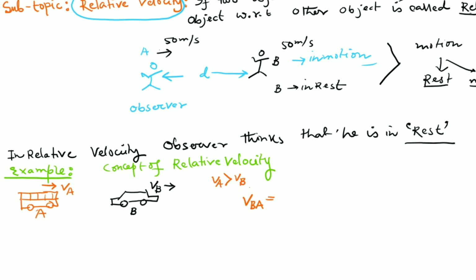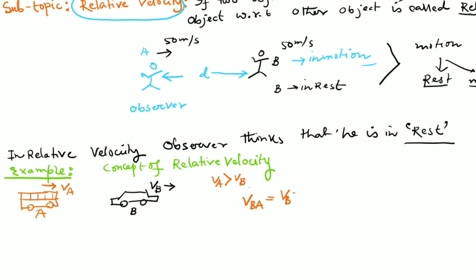In relative velocity, the observer thinks that he is at rest. So they will assume they are at rest. When they are at rest, the negative velocity of A will be added to them. So what is the relative velocity of B with respect to A?